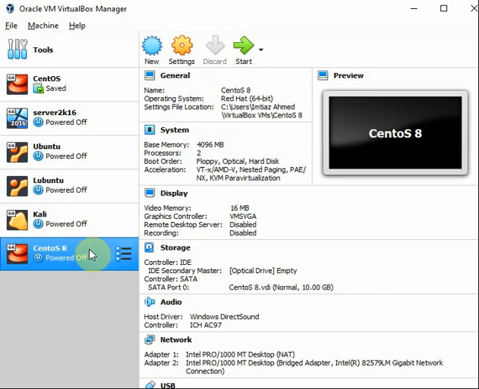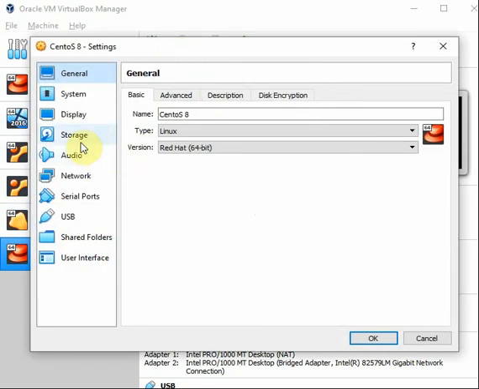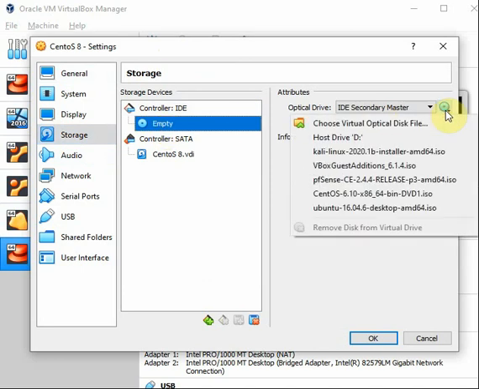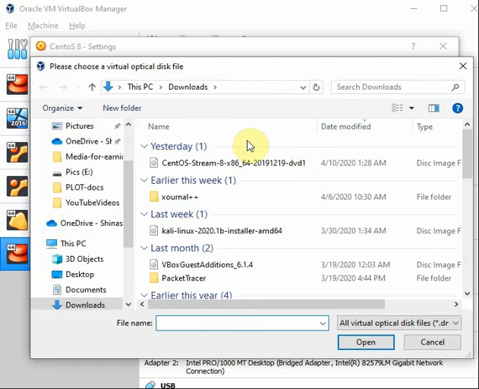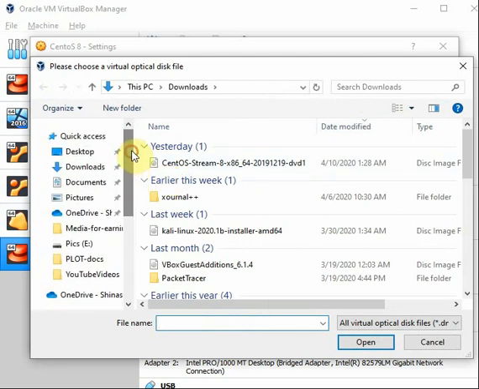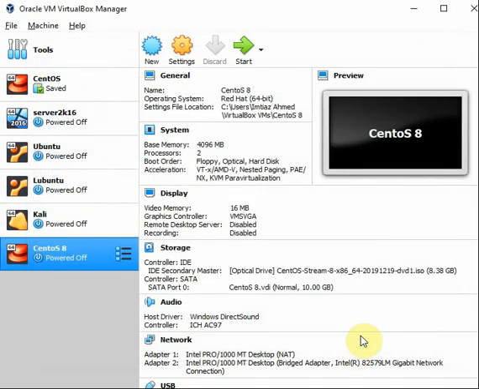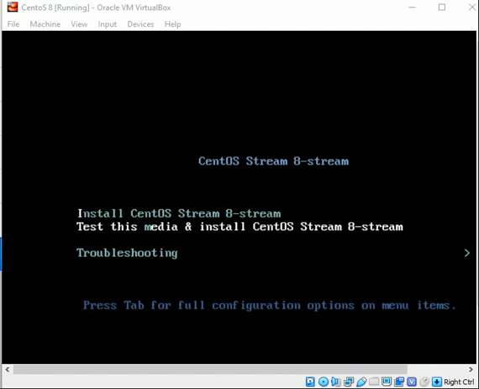We forgot to give the storage media. Go to Settings and once again Storage, select the CD/DVD and then choose your virtual machine. I already have CentOS downloaded, therefore I am attaching it. Say OK and start. Okay, select the option number 1, Install CentOS.